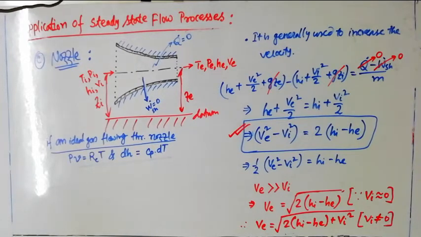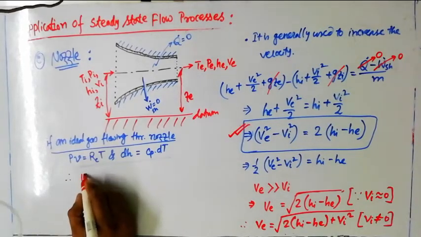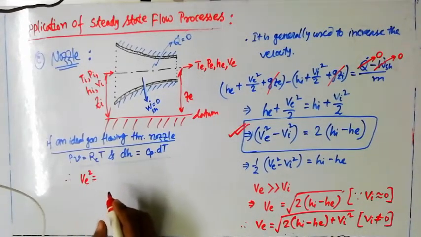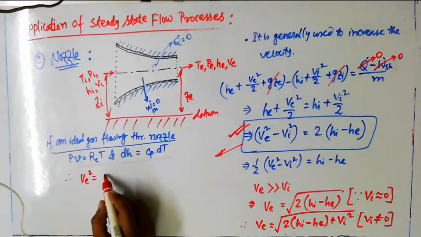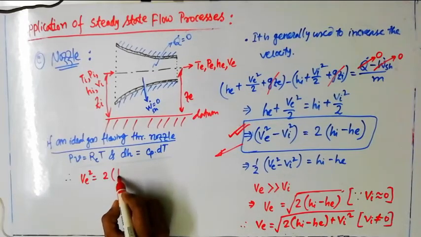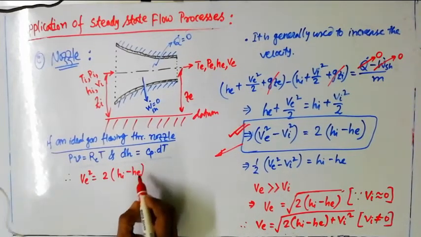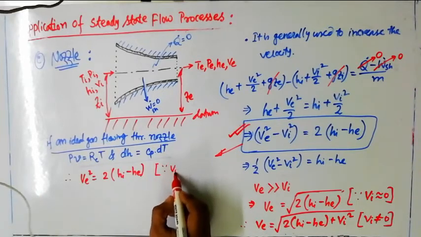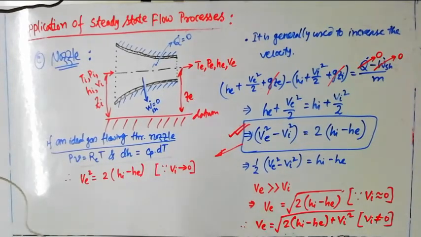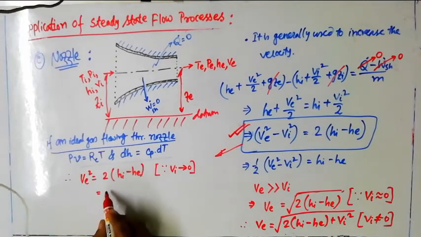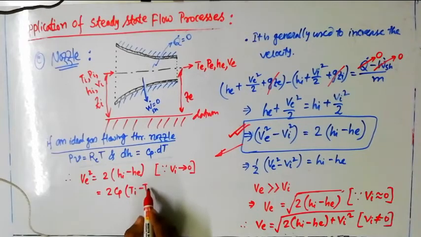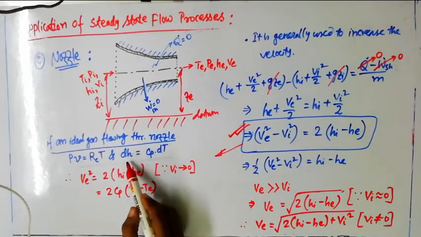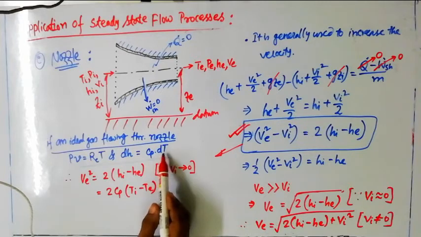How? Easily I can write that Ve square, the exit velocity square, is nothing but 2 times Hi minus He, while Vi tends to 0. Similarly, I can change the equation this way: 2Cp times Ti minus Te, because the change in enthalpy is Cp into dT.